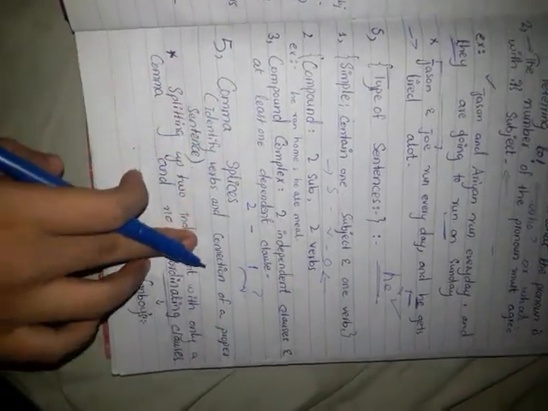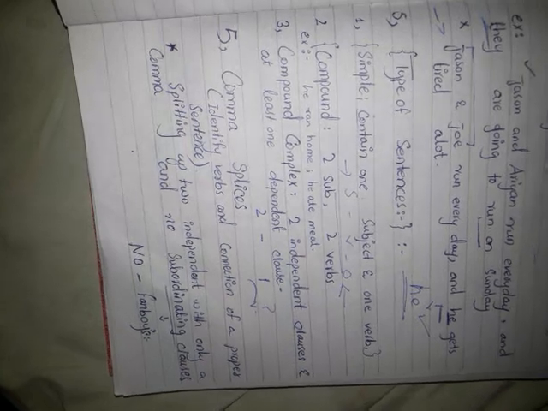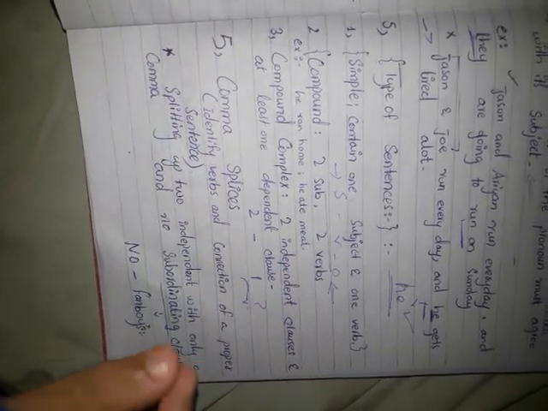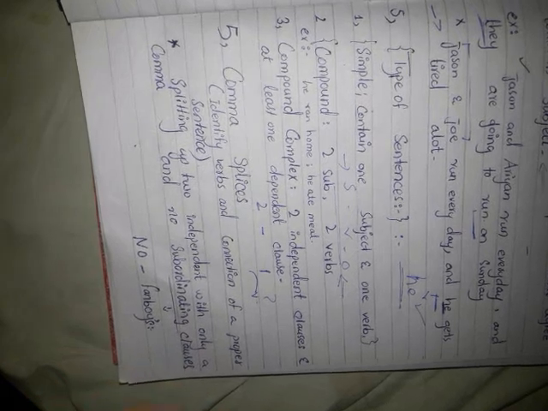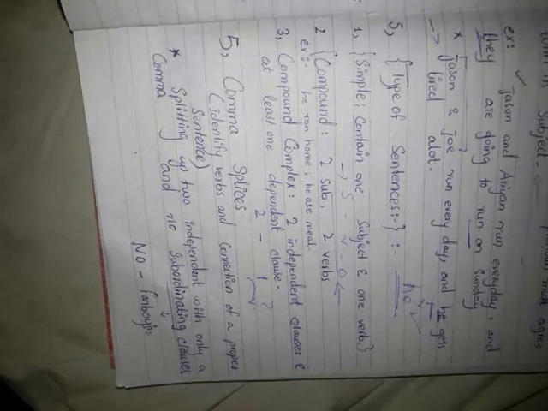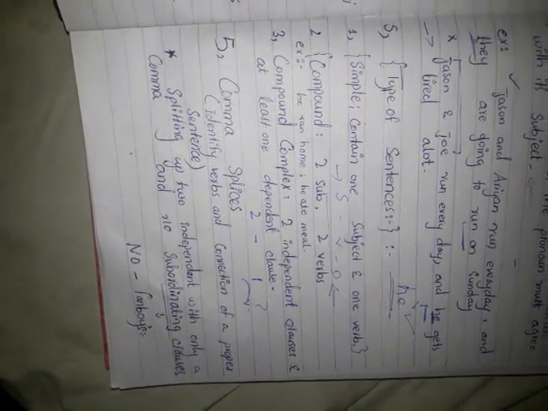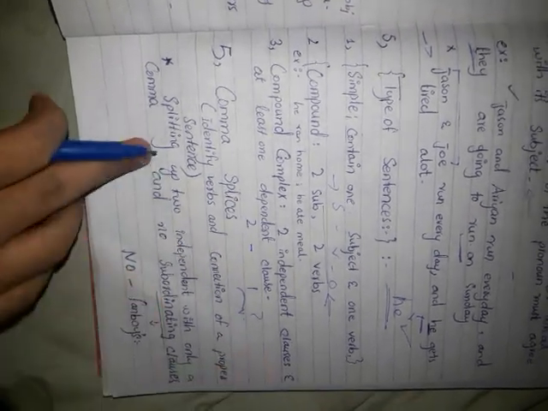Okay, comma splices: identify verbs and correction of a proper sentence. If there is a proper sentence, you have to look at the sentence and figure out what the sentence is saying, right? What are the major problems in it? You have to cut the wrong answers, you have to select the major one. I would prefer to select the first that is looking correct to me, but if you are a beginner, if you are going through it the first time, you can simply cut the wrong answers at first, then select the right one. That will be quite easy for you.